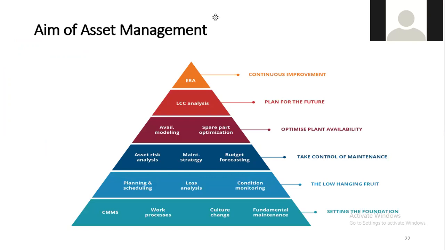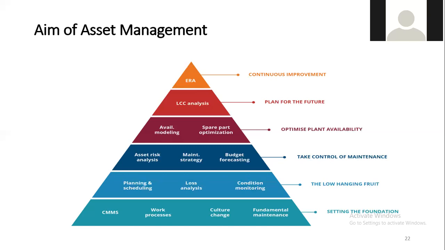This triangle will show you the different aims of asset management. At the foundation, you can see the work processes and culture changes, and they work on fundamental maintenance. After laying the foundation, they move to analyzing the different losses from the asset, and planning and scheduling can be done here.